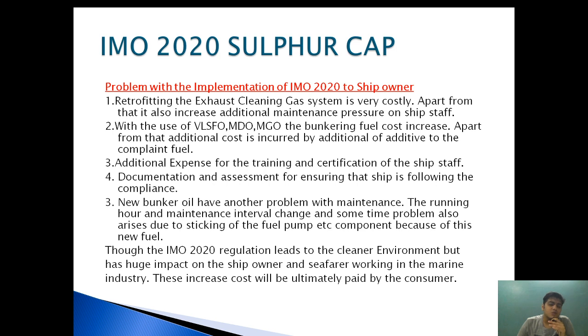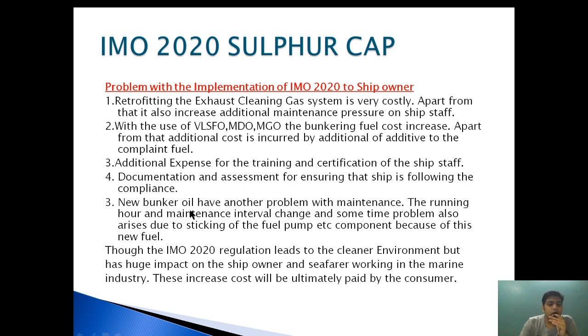So all these costs will be paid by whom? Because if the ship owner is paying more money for moving a cargo from point A to point B, he will ultimately charge it from whom? From the consumer, the common person who is consuming that product, and ultimately the cost of each product has increased tremendously.